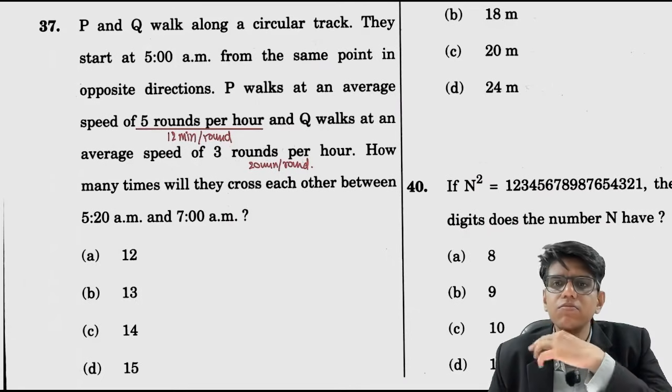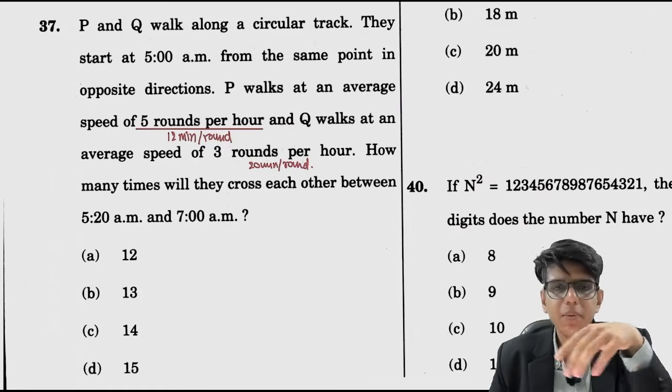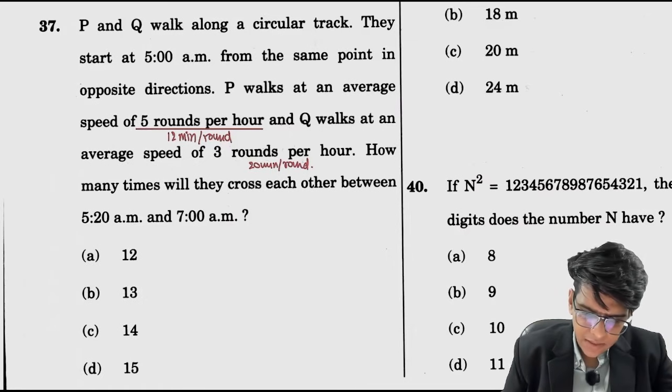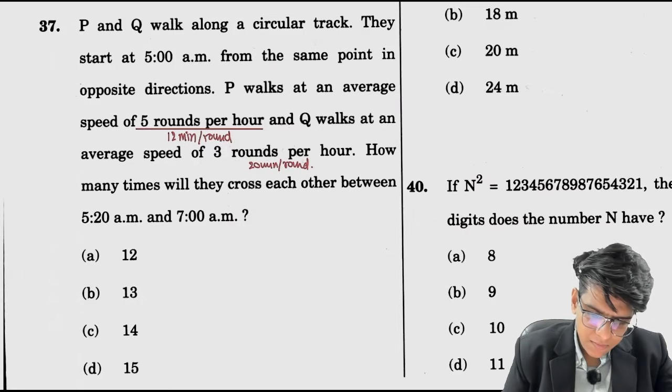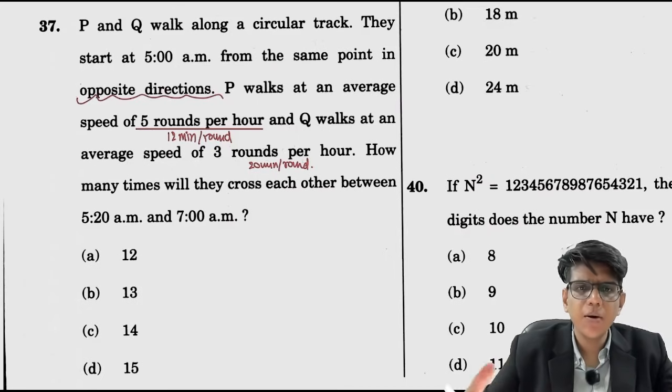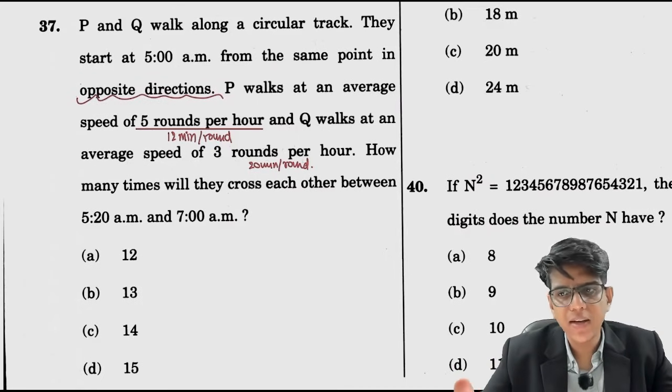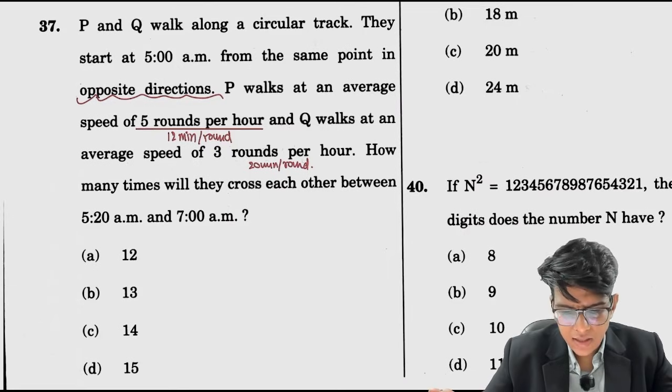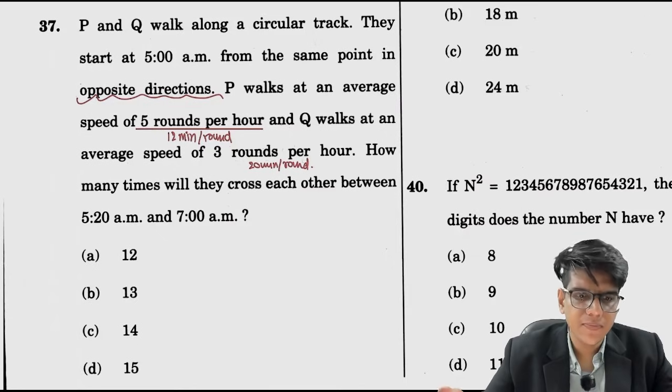ठीक है. Now जब they are going in opposite direction, ठीक है, opposite. So when they go opposite तो उनका क्या होता है, speed add होती है, relative speed is added. It takes 12 minutes per round, और ये takes 20 minutes per round. So अगर आप इनकी effective time of meeting निकालोगे, इसका suppose we have to find round जो भी है circumference that needs to be divided by 5 rounds per hour और 3 rounds per hour, है ना?